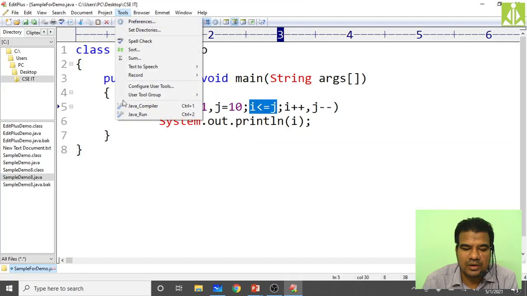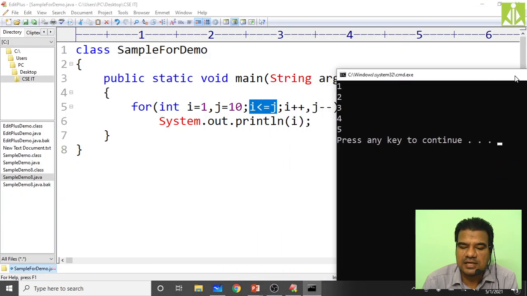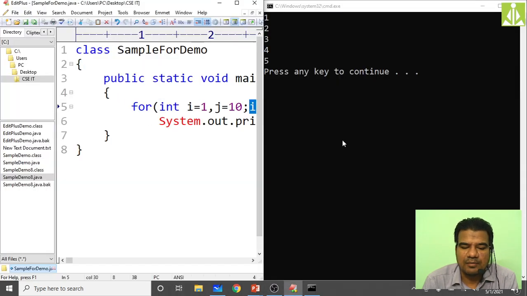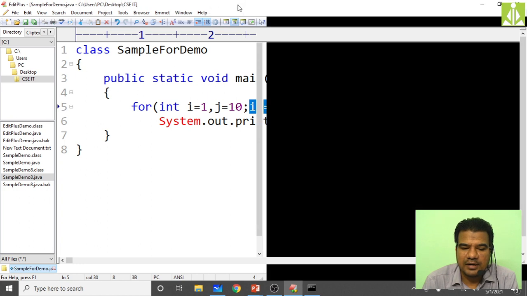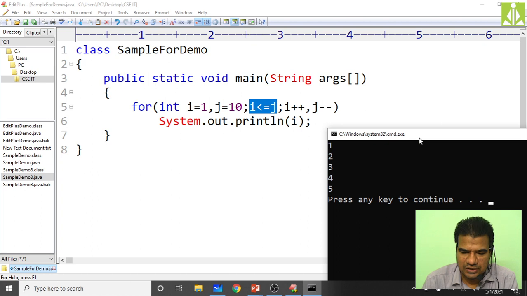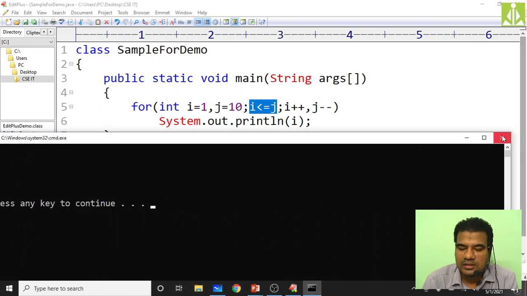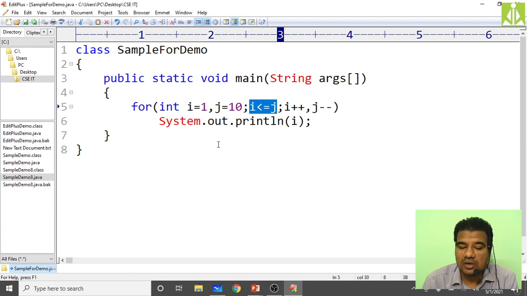Then execute the program. See, up to 5 it is printing, as I said. Okay, up to 5 it is printing. Hopefully you understood. Just check what changes I have done in the for loop. Just have a look at it.